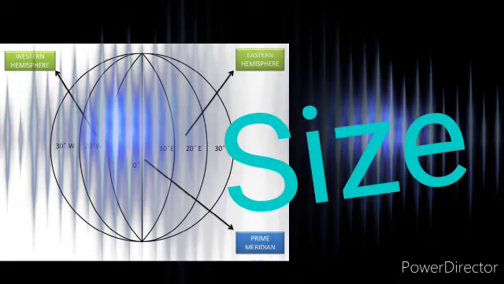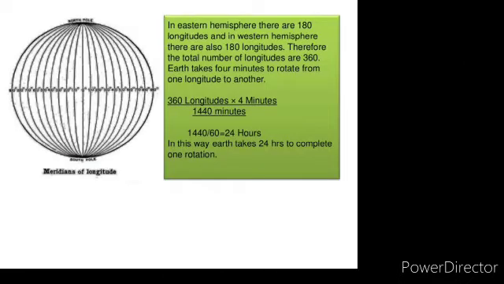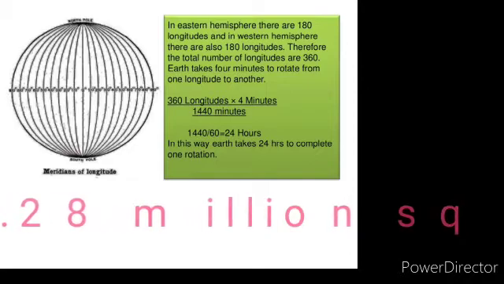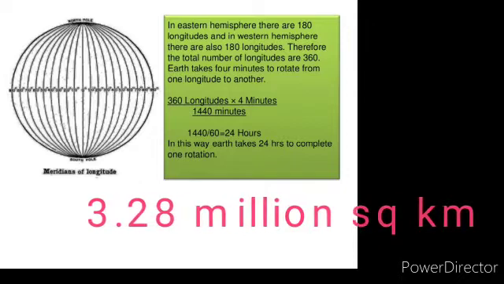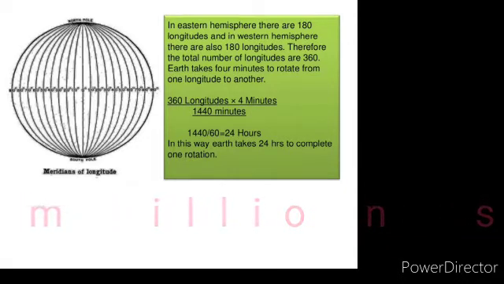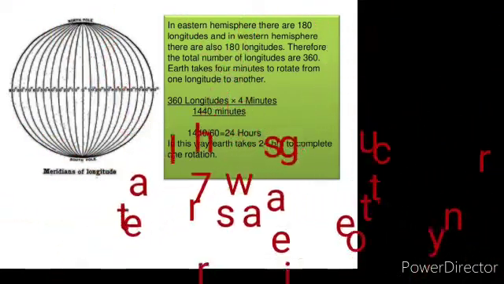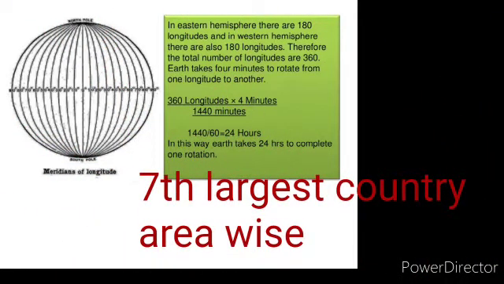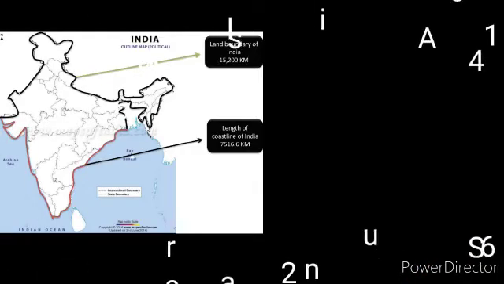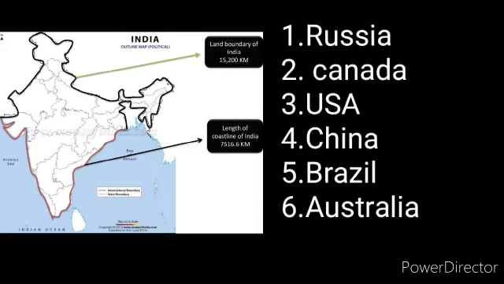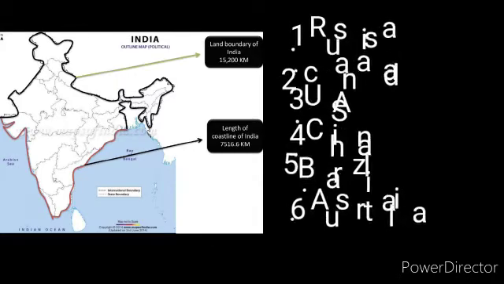Let us see its size. I hope you are opening your books in front of you so that you can know it better. India's landmass, which has an area of 3.28 million square kilometer, occupies 2.4% of the total geographical area of the world. India is the 7th largest country of the world after Russia. Below, one picture is given in the book, and according to the area, the countries have been arranged. First one is Russia, then Canada, USA, China, Brazil, and Australia.